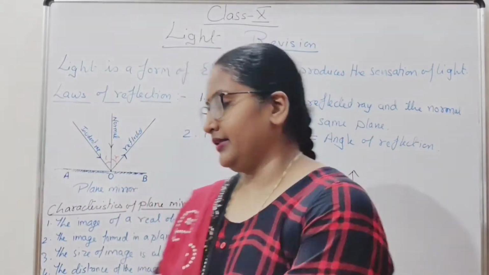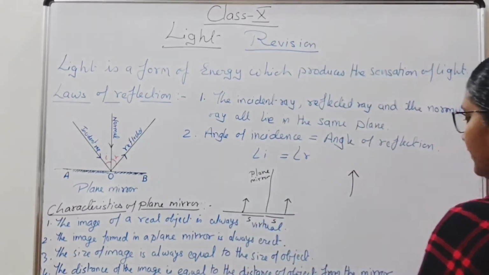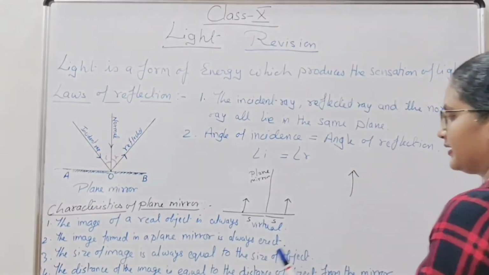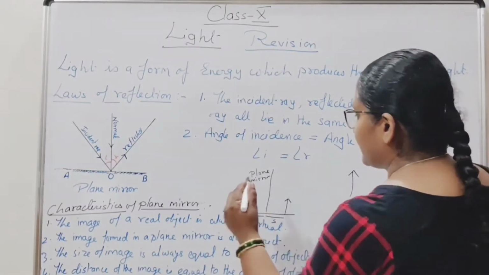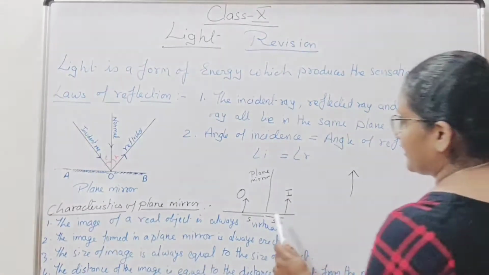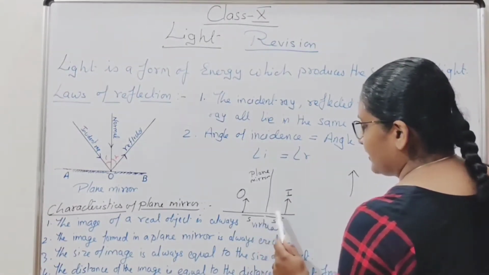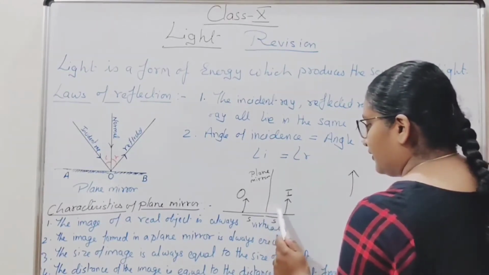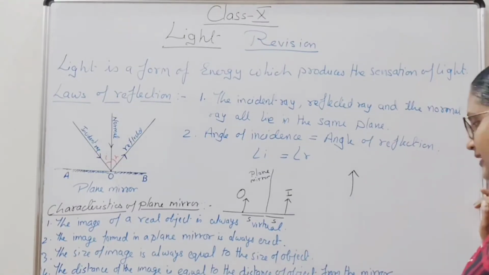The distance of the image from the mirror is equal to the distance of the object from the mirror. This is the plane mirror, this is the object and this is the image. Both have the same distance.